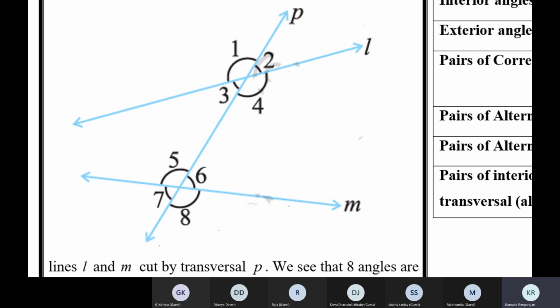Which are the exterior angles, Raja? Ma'am, angle 1, angle 2, angle 7, and angle 8 are exterior angles. Very good.